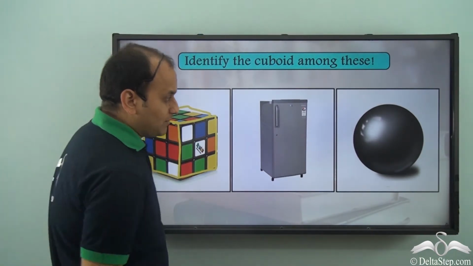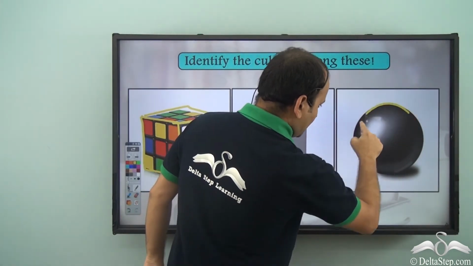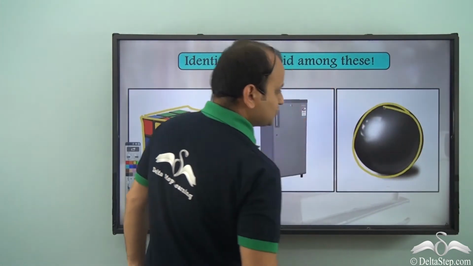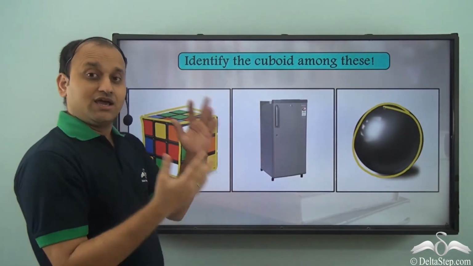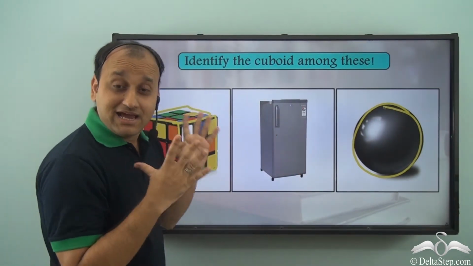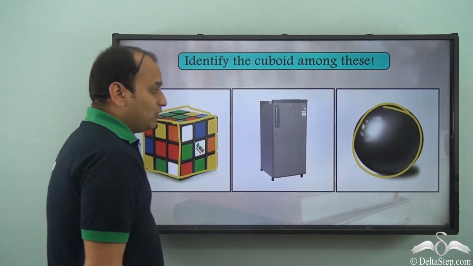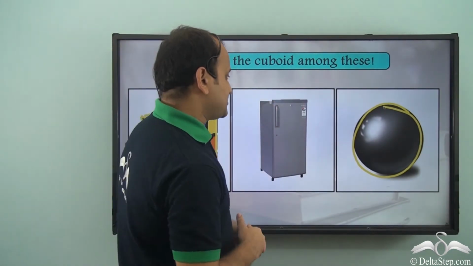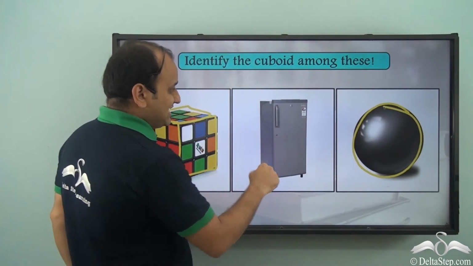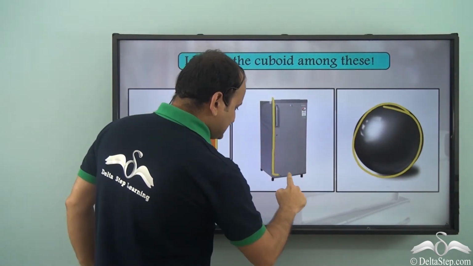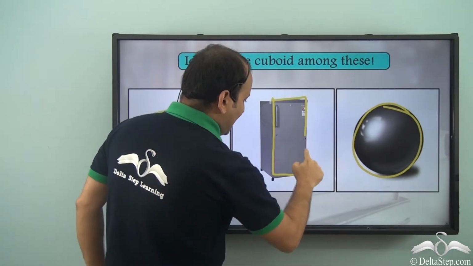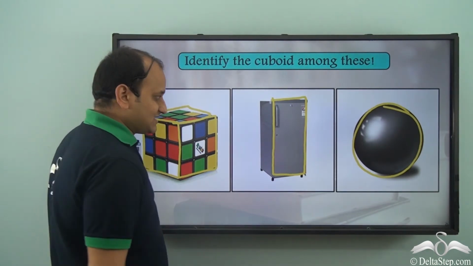Now what about this one? It's completely round. So from whichever angle you see, it's completely round. So it's basically a sphere. Now let's come to this refrigerator. Now if you see this face, it's actually a rectangle, isn't it?